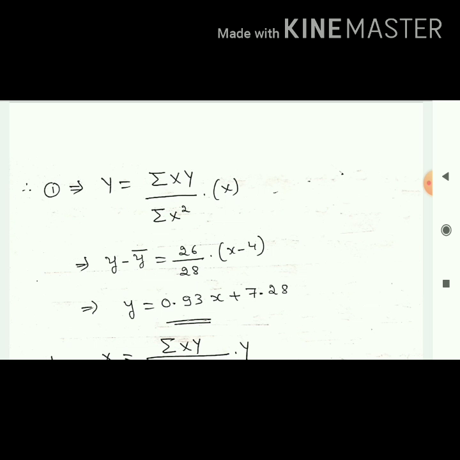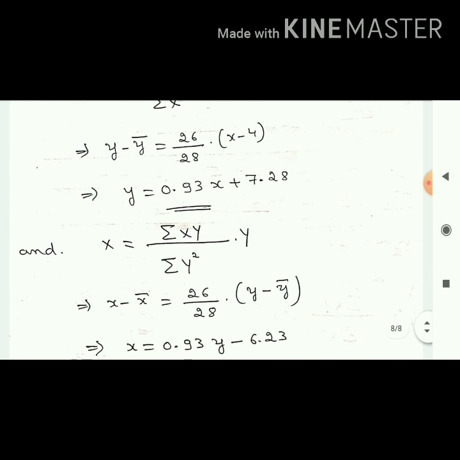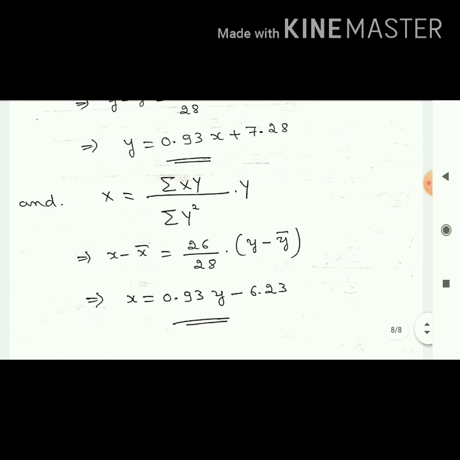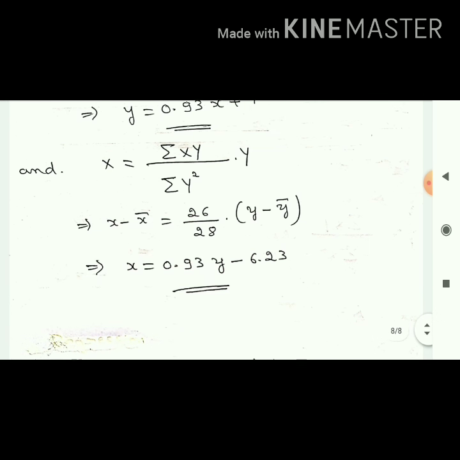And remember, as I mentioned in the last problem also, whenever you are finding lines of regression, ultimately you have to write in the form of y equal to ax plus b. Similarly, the second equation: x equal to summation XY by summation Y square into capital Y. In place of capital X, x minus x bar. In place of capital Y, y minus y bar. Summation XY means 26, summation Y square means 28. Substitute, and write in the form of x equal to ay plus b. This is the answer. So lines of regression is over.